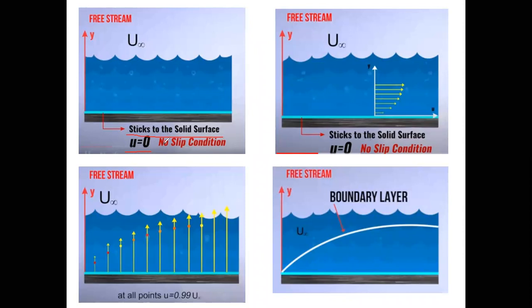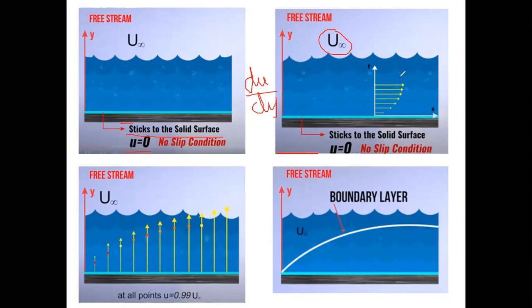If the boundary is stationary, the velocity of the fluid will be zero, and further away from the boundary the velocity will be higher. As a result of this variation, a velocity gradient, du by dy, will exist, and the velocity will increase from zero at the boundary surface to the free stream velocity, u infinity, in the direction normal to the boundary.